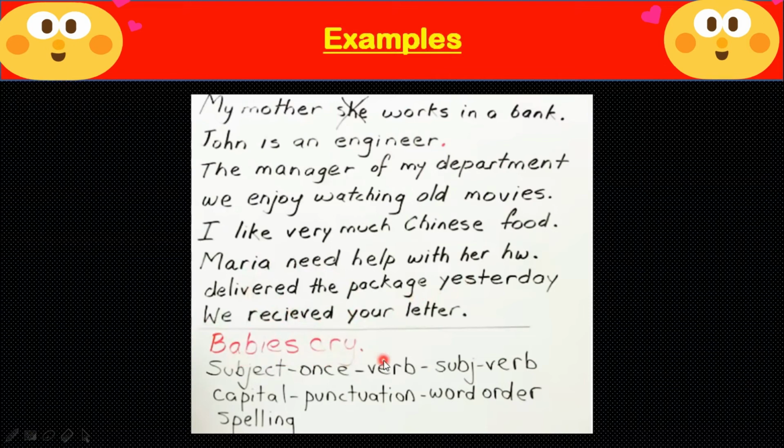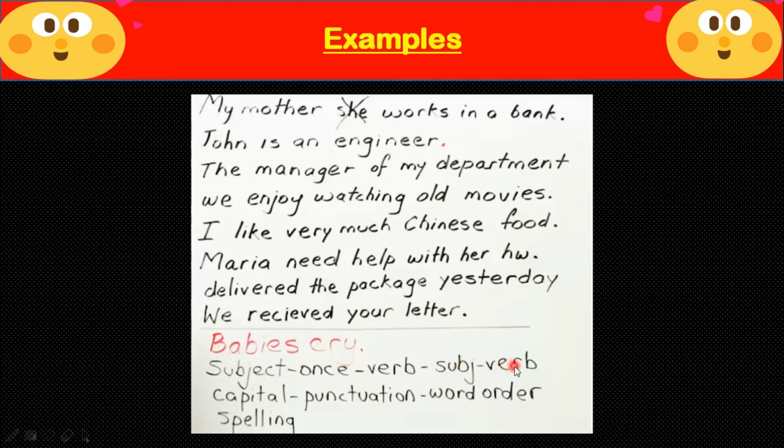Babies cry. Is it a complete sentence? Just guess it. Yes, it is a complete sentence because babies is a subject. We need a subject in a sentence and it has a subject and there is only one subject. Then a sentence needs a verb. Does it contain a verb? Yes, it has a verb.